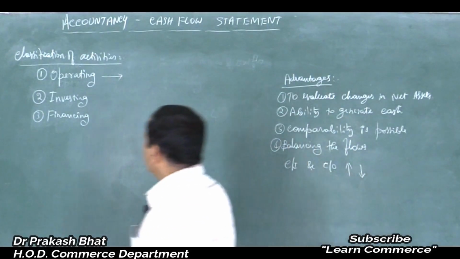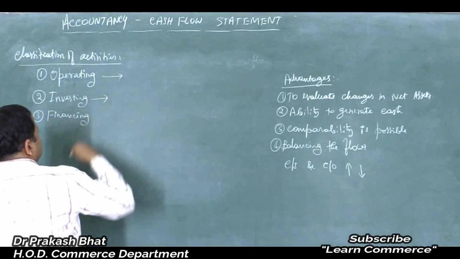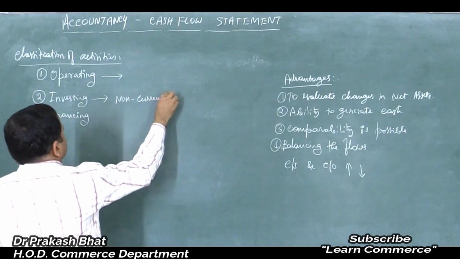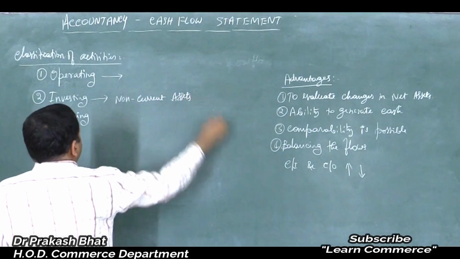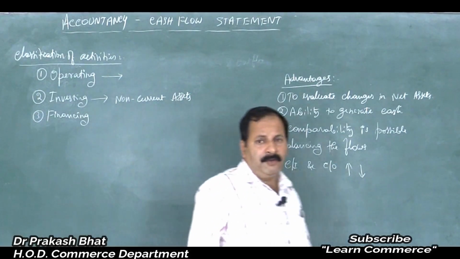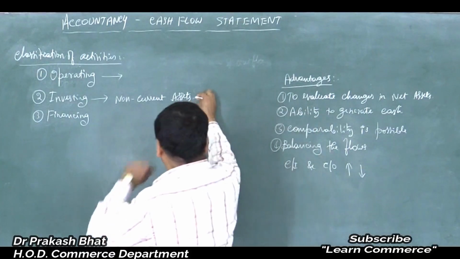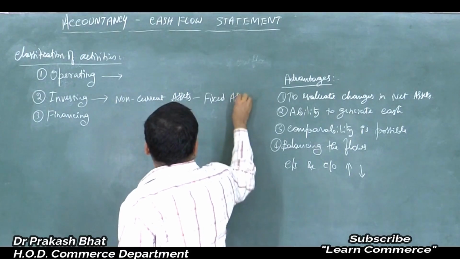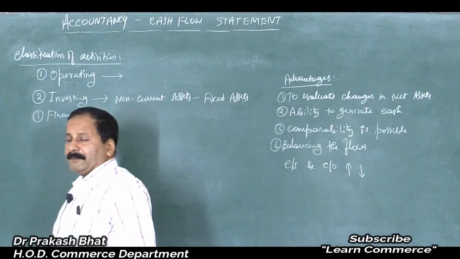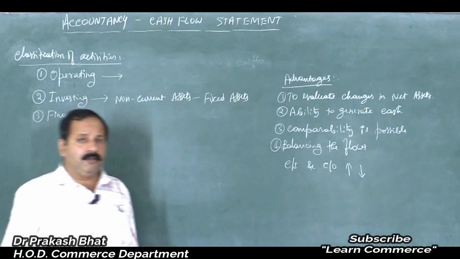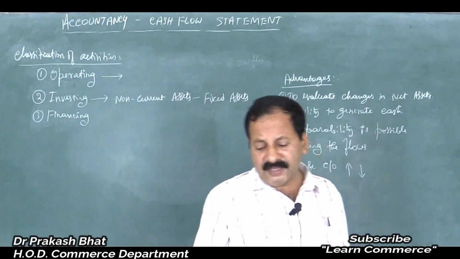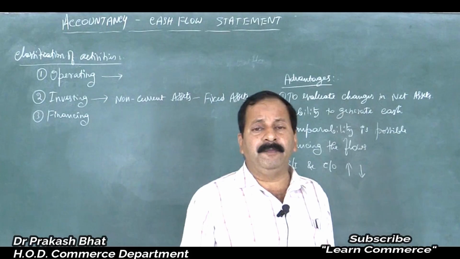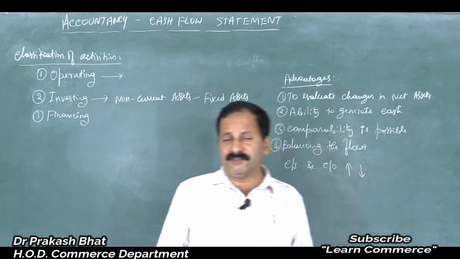Then what is investing activity? That is investment in non-current assets. What do you mean by non-current assets? That is fixed assets, isn't it? So when we buy machinery, when we buy furniture, when we buy plant, isn't it? When we buy building to run a business, these are long-term investments which cannot be recovered within a period of 1 year or 2 years, isn't it?